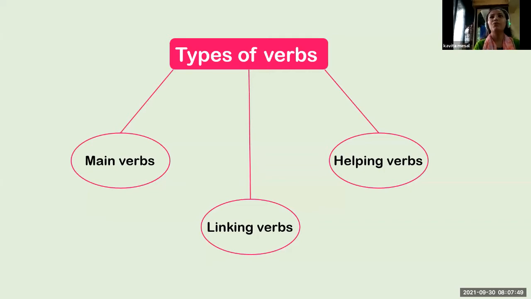Cook, sleep, go, come, walk, run. These all are main verbs. So main verbs describe an action, or you can say main verbs are action words. Now we will see linking verbs. So let's learn linking verbs.